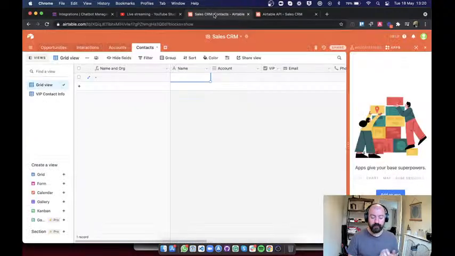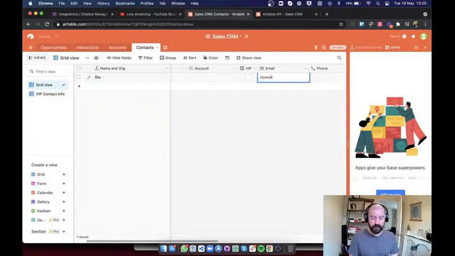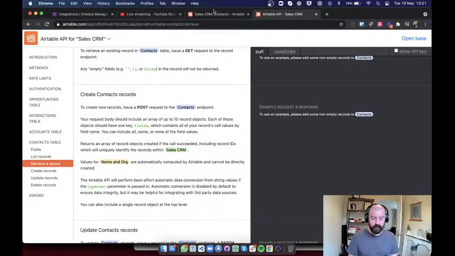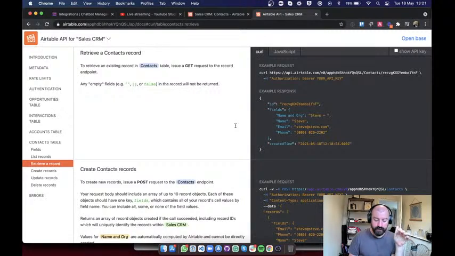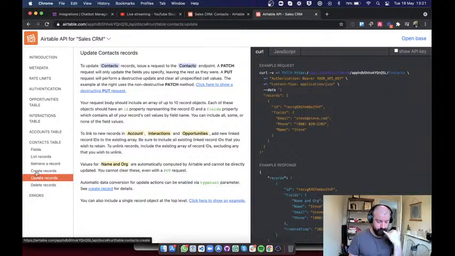So that's really helpful because it means that I can go here and we're in contacts and actually can see everything's empty. So what I can do is I can say Steve, account doesn't matter, we're not going to capture that, Steve at steve.com. Phone number, we're going to do this, just an example. Department, we're not going to use, and that's it. All right, let's just do that. So we have the contact's name, we have the email address, we have the phone number. So now that we've saved this, I can go back to this page and just refresh the page. And now it's actually giving me an example of how this should be formatted.